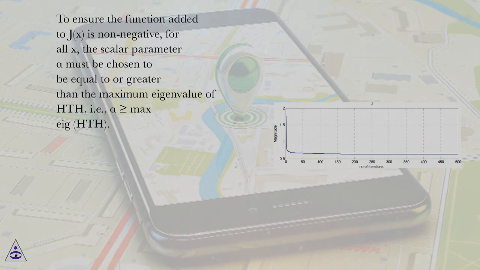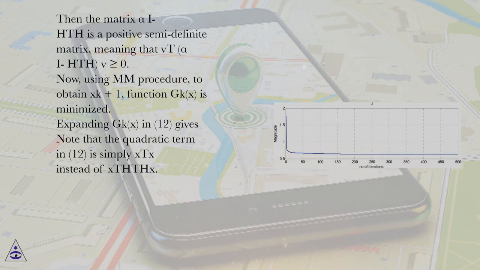To ensure the function added to J(x) is non-negative for all x, the scalar parameter alpha must be chosen to be equal to or greater than the maximum eigenvalue of H^T H, i.e., alpha greater than or equal to max eig(H^T H). Then the matrix alpha I minus H^T H is a positive semi-definite matrix, meaning that v^T (alpha I minus H^T H) v is greater than or equal to 0.